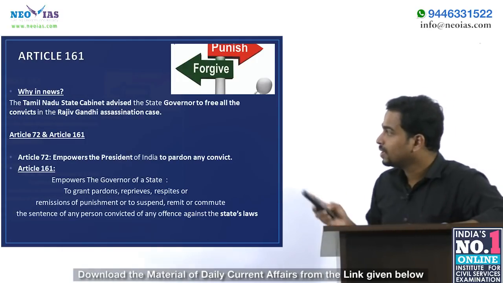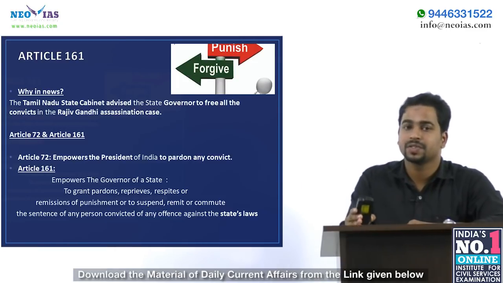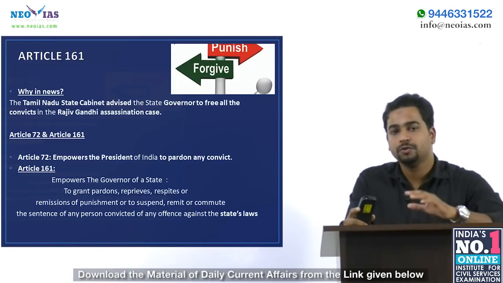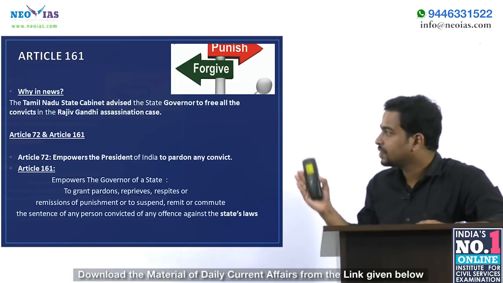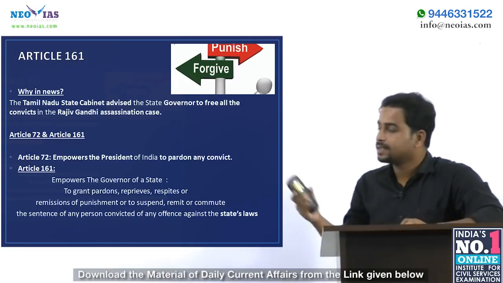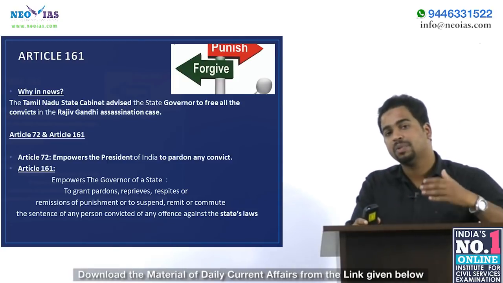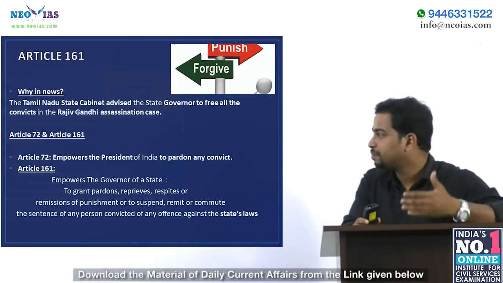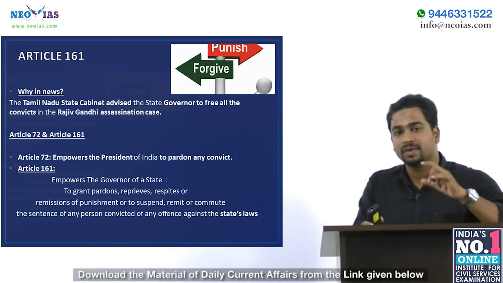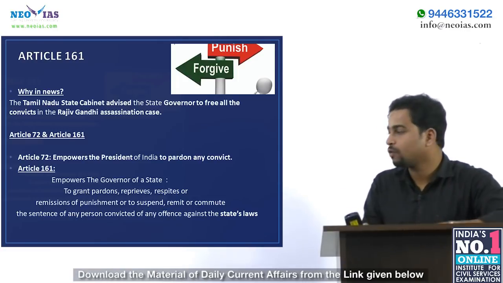It is Article 161. Recently, Article 161 appeared in the news because the Tamil Nadu cabinet has advised its state governor to free all the convicts of the Rajiv Gandhi assassination case. So let us revise Article 72 and Article 161. Article 72 empowers the Indian President to grant pardon to any convict in any offence.